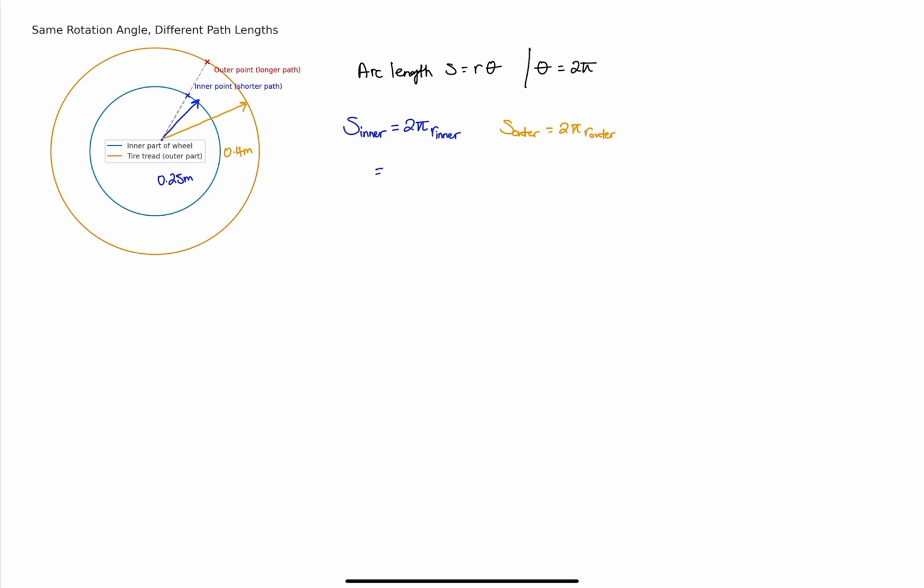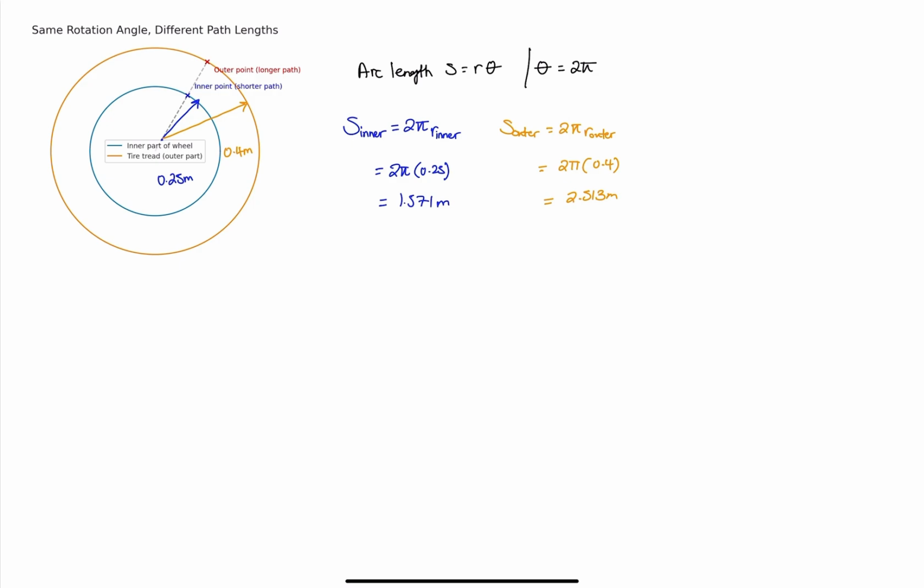So we can go 2 pi times 0.4 meters. Similarly, we can go 2 pi times 0.25, I messed that up. And so that's around 1.571-ish for the inner, and this one's around 2.513 for the outer.